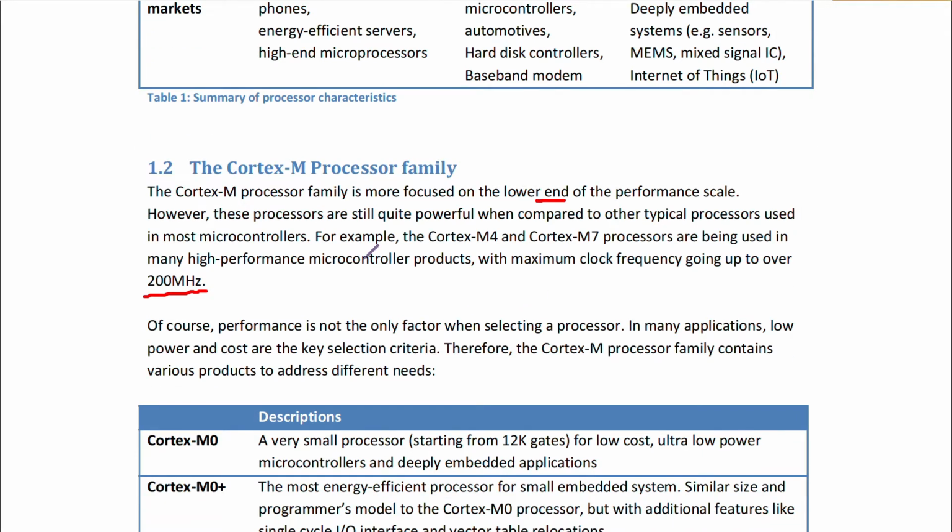So this processor family has been developed keeping in mind that we have to develop applications which are not only performance dependent. Here performance is not the only criterion, but we have to consider low power and cost also. So for those applications, this processor family is mostly used.